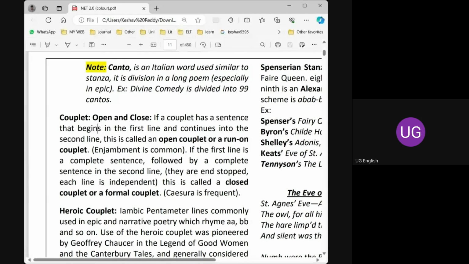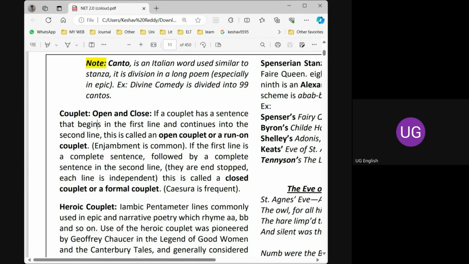But if each line is independent, if the two lines of a couplet are independent without depending on the second line, that becomes caesura, that becomes a closed couplet. Very simple. Open couplet, closed couplet. That is enjambment and caesura. That's why I mentioned, if you know enjambment and caesura, you can understand the other literary terms also.